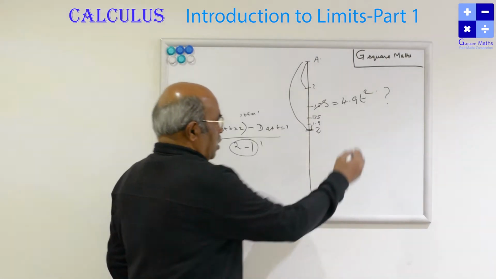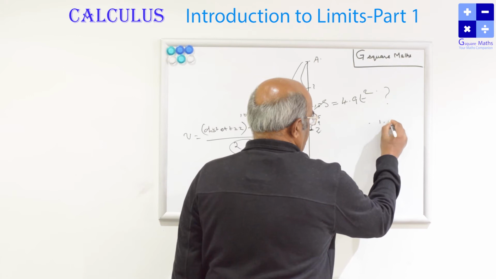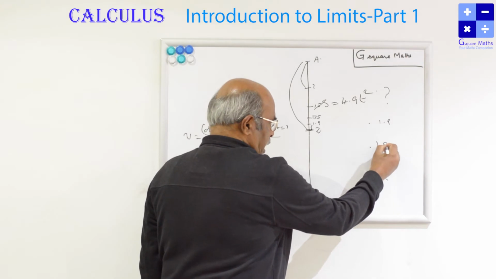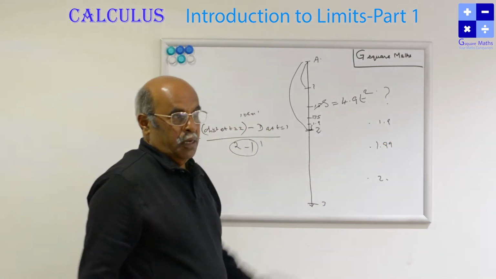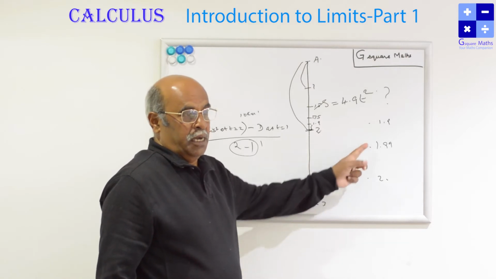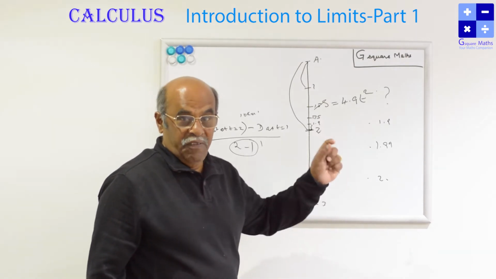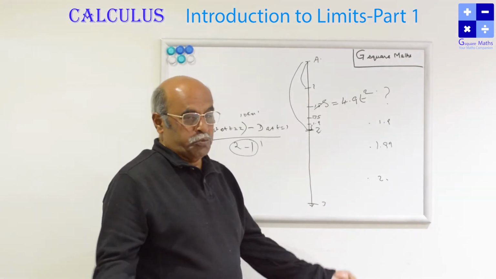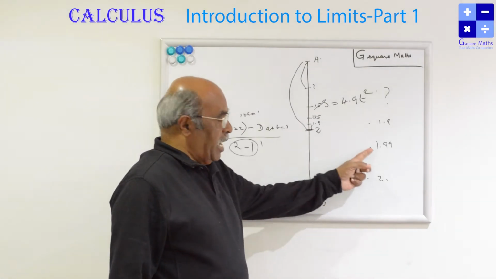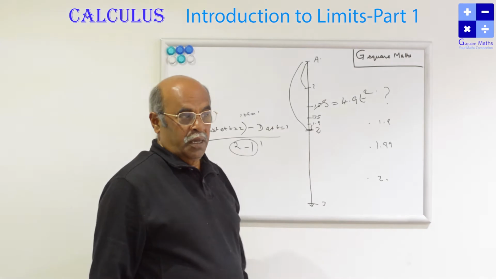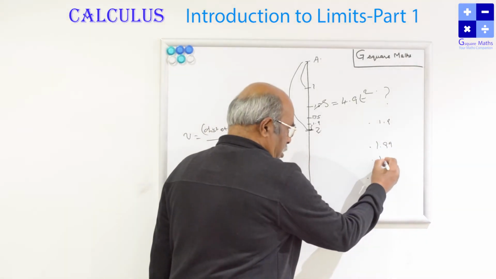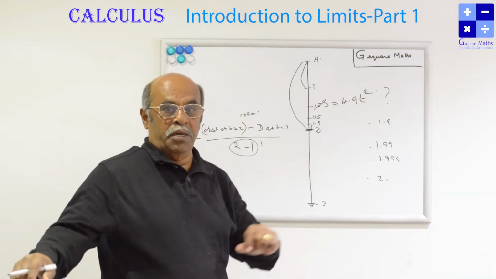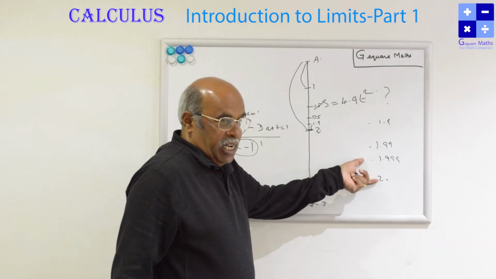Okay, let us approach. This is at 1.9 and this is 2. Come still closer, 1.99. The time taken in between is 0.01. Even so, we can say that it is the average speed only. The time lapse is 0.01, so the distance also we can get. Still the object is coming closer, 1.999. The time lapse is 0.001. So the distance covered we can calculate easily.